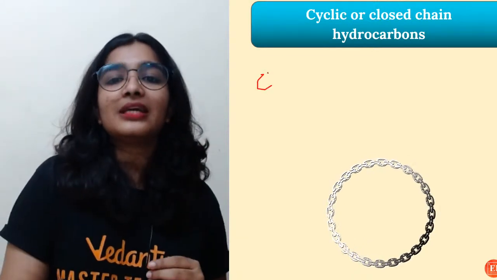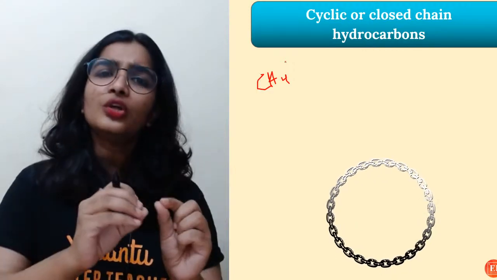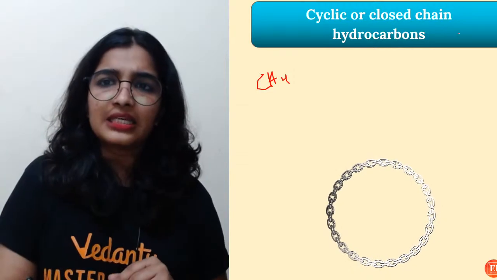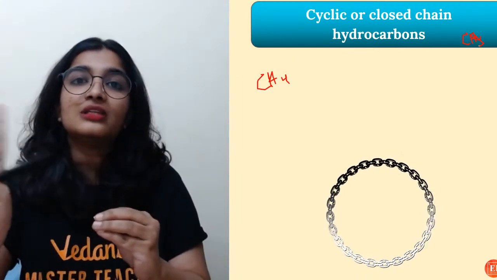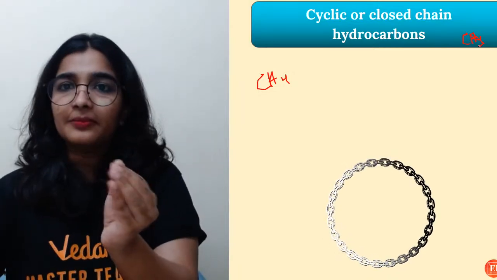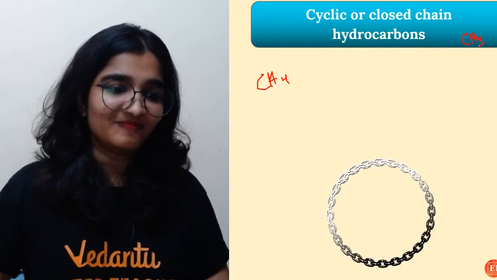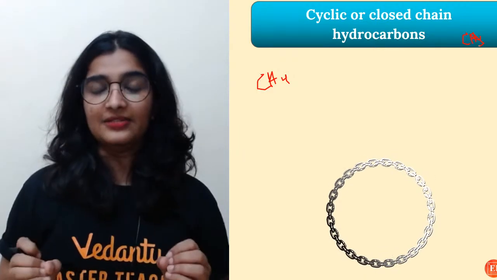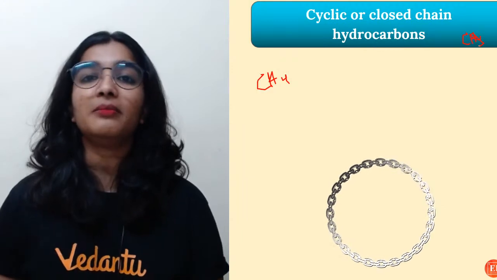See, for example, CH4. Okay, CH4 is methane. You all agree? Everyone knows. So remove a hydrogen atom from CH4. What will you get? CH3, right? So that CH3 is called methyl. So from an alkane, remove a hydrogen atom, and whatever product you get will be an alkyl group. And the general formula of alkenes is CnH2n and alkyne is CnH2n-2.